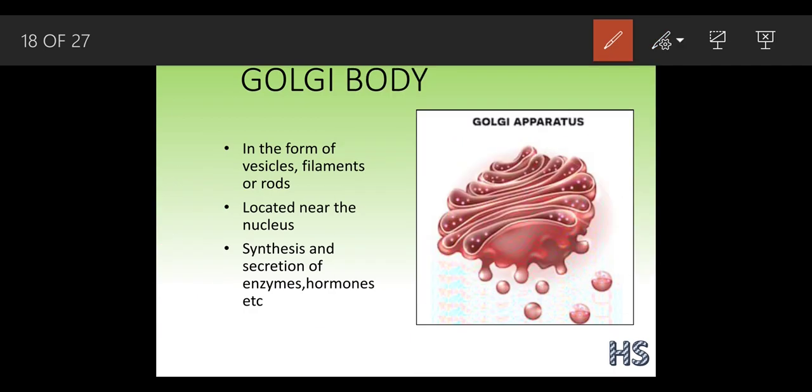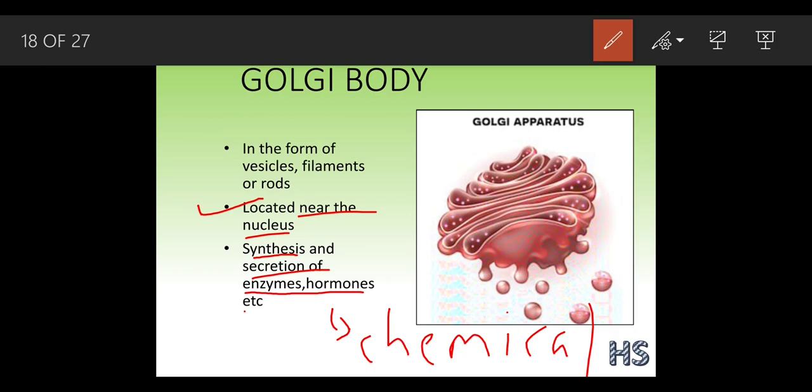Where is it located? Location is very important: near the nucleus. What is the work of the Golgi body? The work of the Golgi body is the synthesis, like formation, and the secretion of enzymes, hormones, etc. Hormones are chemical messengers, which carry information.